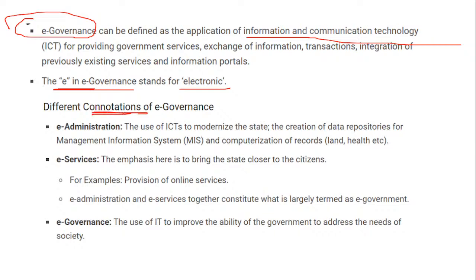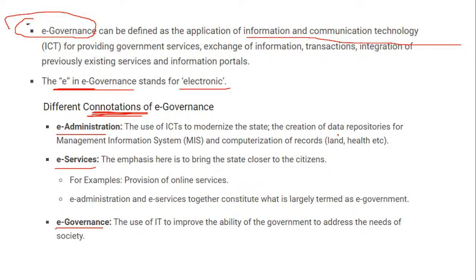So there are different connotations of e-governance. Now you have learned this word connotations in communication. Connotations is nothing but the dictionary meaning. Okay, denotations and connotations we have learned. So there are different connotations of e-governance: e-administration, e-services, e-governance. When we talk about e-administration, it talks about the use of ICT to modernize the state, maybe the data repositories, computerization of records, which is definitely going at a higher speed.